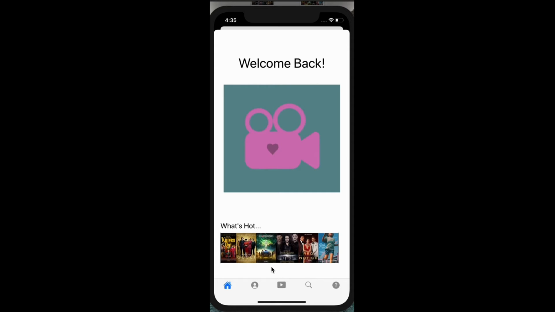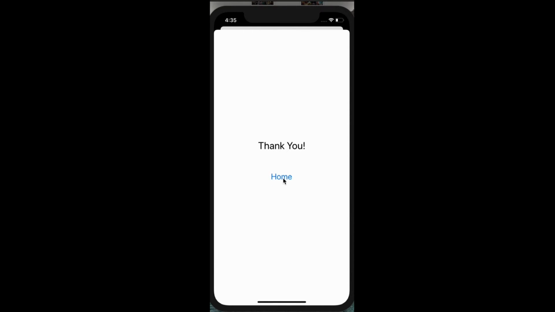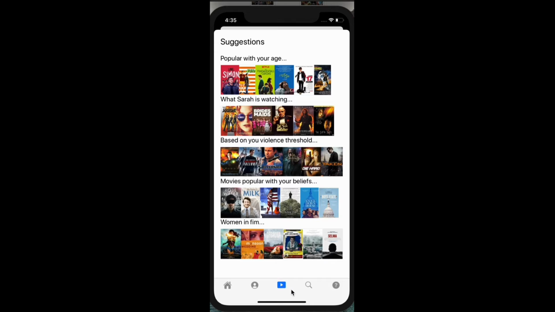Here's our home page. It shows what is currently trending and all of that. You can also fill out this form, which is pretty much the check-in. And you click done and it says thank you, and it goes back home. And then you click on the next tab, which is the suggestions based off your quiz. And it just shows a ton, like movies about women in film, popular with the age that the user is, and when an influencer or a friend is watching.